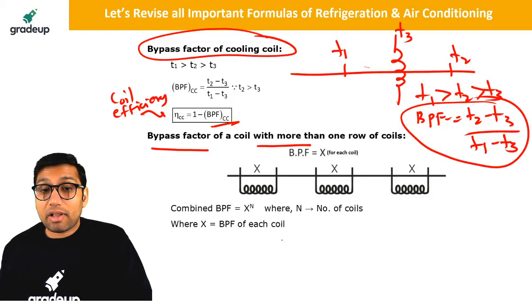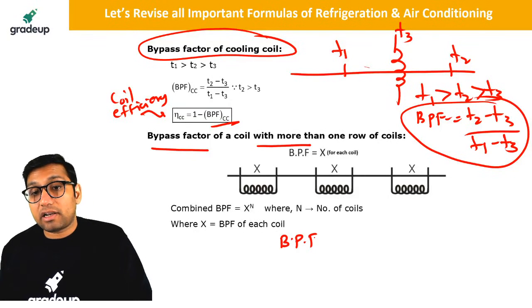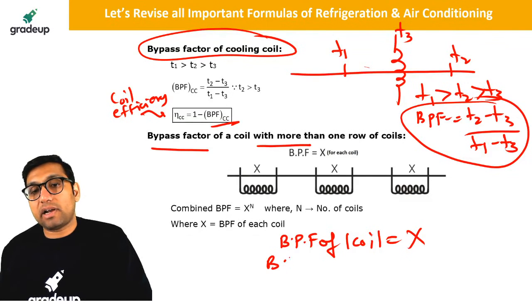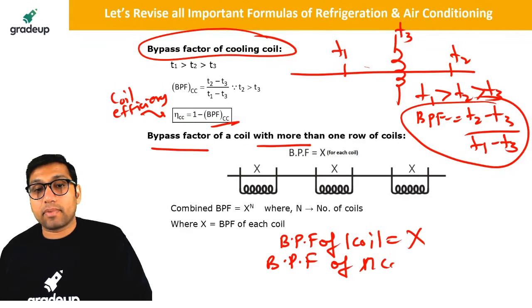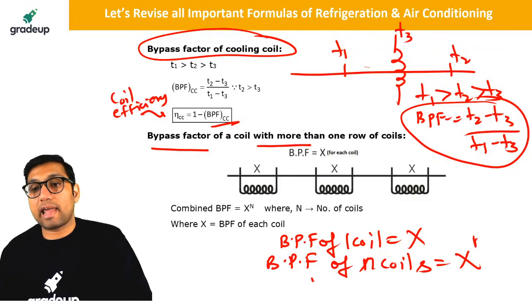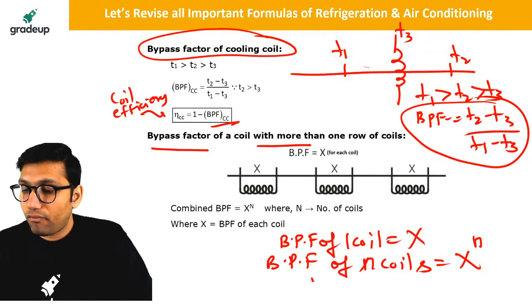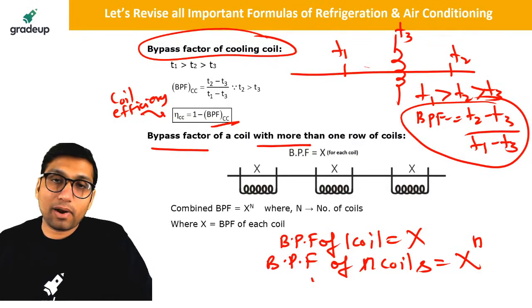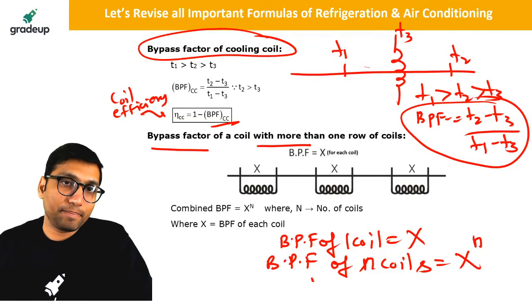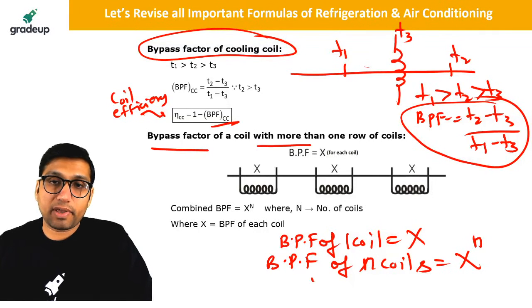So let us say we are having bypass factor of one coil, if it is equal to X, then bypass factor of n coils, if you are having n coils, will be equal to X power n. This is a very important approach, you have to remember that. Wet bulb temperature remains constant. Yes, wet bulb temperature and enthalpy both remain constant during adiabatic humidification and dehumidification.